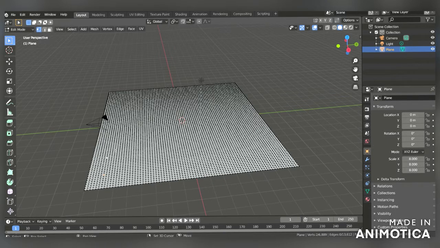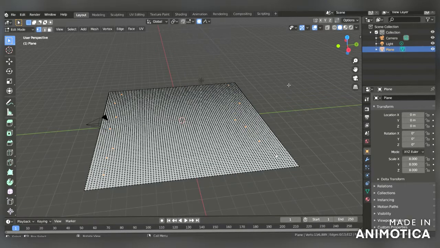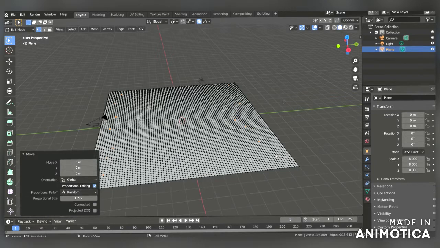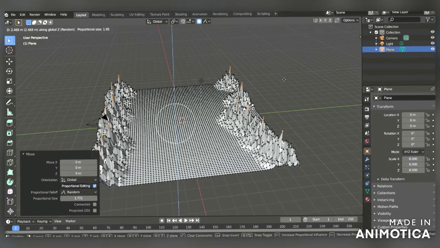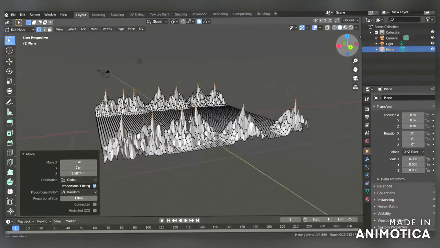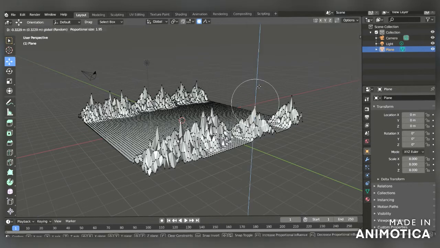Now hold on shift and select any point, and now select this icon and here select random. Now press G and Z and scroll the wheel. Now select the upper point and give a random shape.